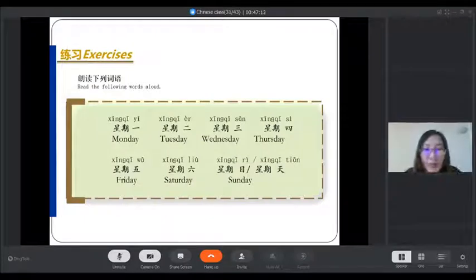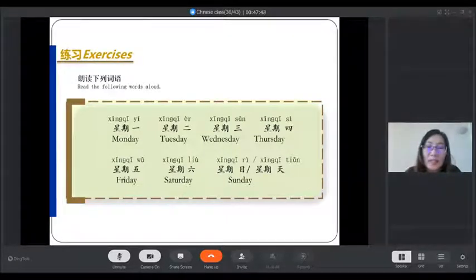And the second important part is how to say Monday to Sunday. Monday 星期一. Tuesday 星期二. So here, Monday to Saturday, we use the number 1 to number 6. But for Sunday, we will not use the number 7. We will say 星期日 or 星期天.